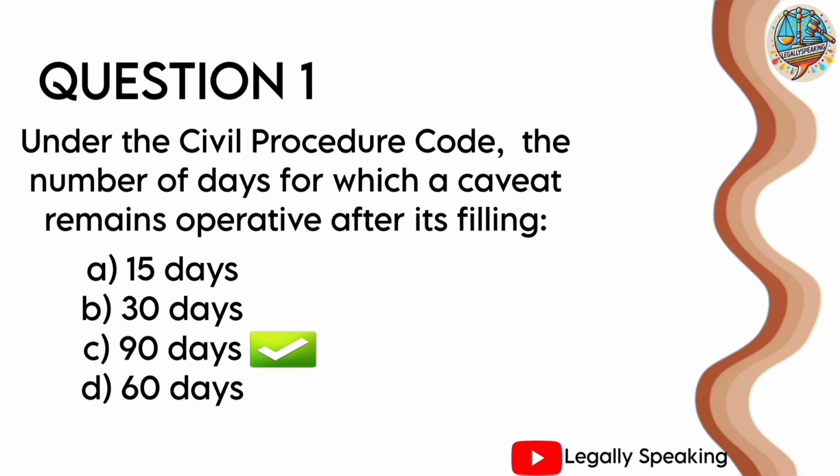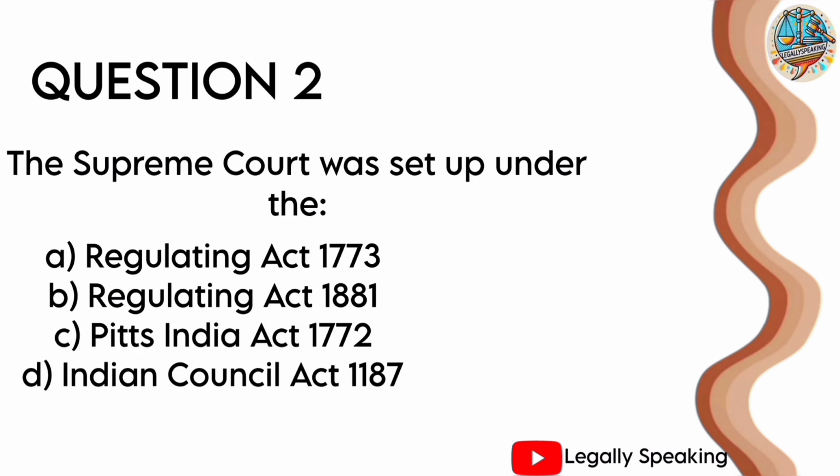Now next question. Question number 2. The Supreme Court was set up under option A the Regulating Act 1773, option B Regulating Act 1881, option C Pitt's India Act 1772 or option D Indian Council Act 1187. The correct answer is option A Regulating Act 1773.